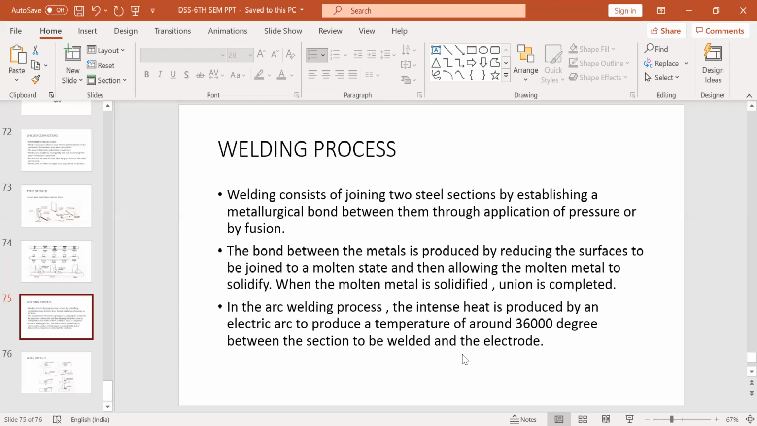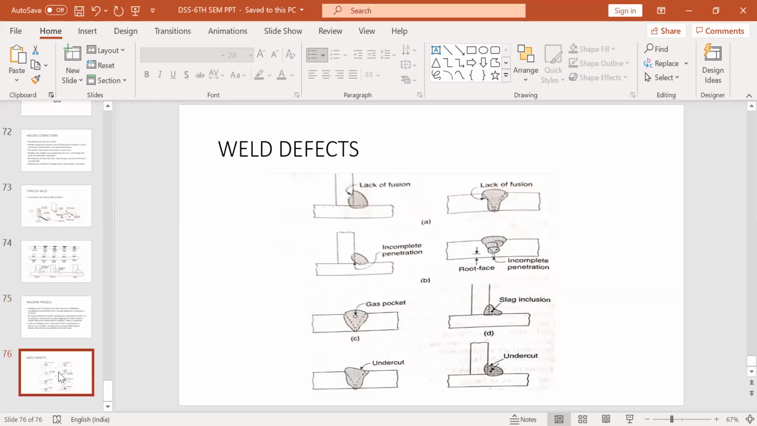The length of the weld is a very important criterion while designing, whether it is a butt weld or a fillet weld. This length of the weld is one important criterion that we should remember. Now, defects in the weld. Once you have done the welding, there will be some defects. Usually these defects are seen.